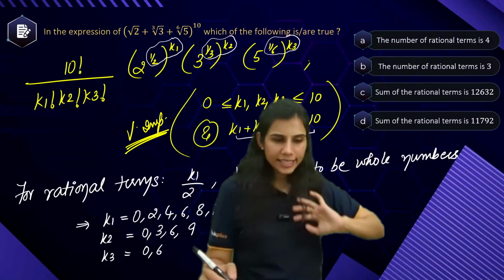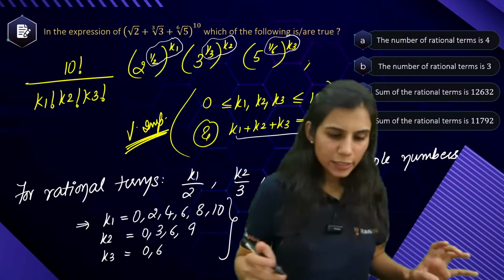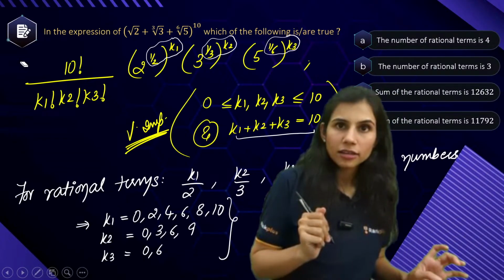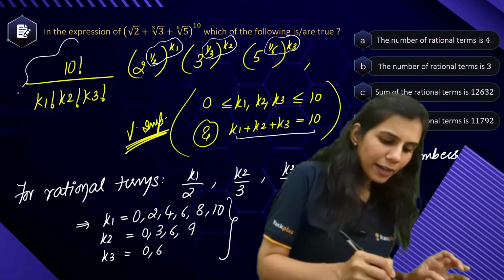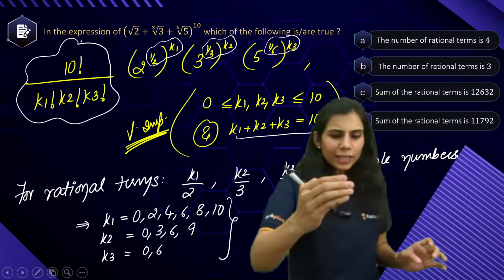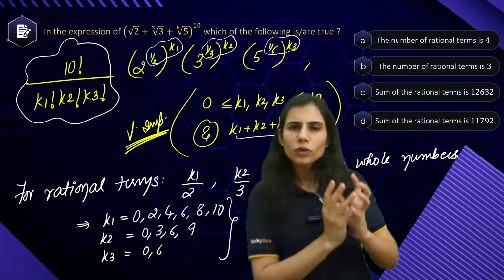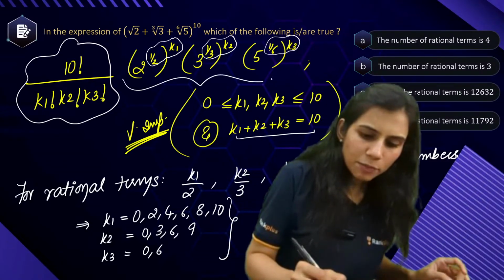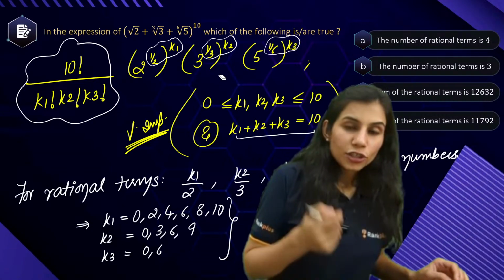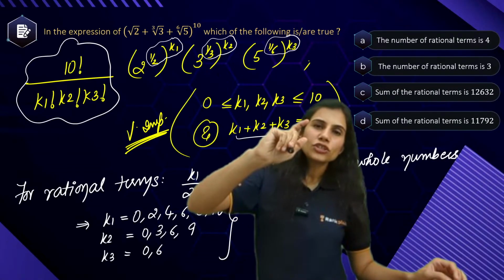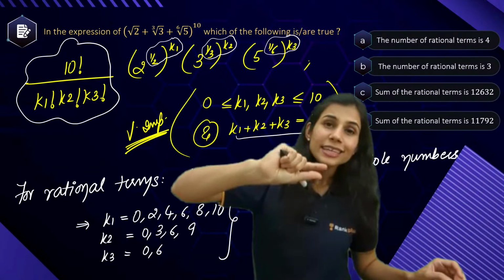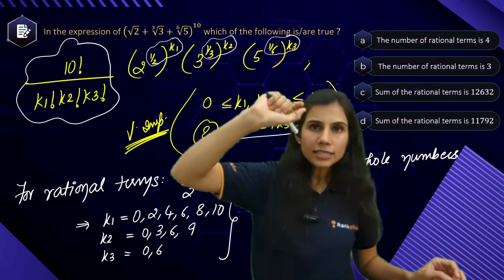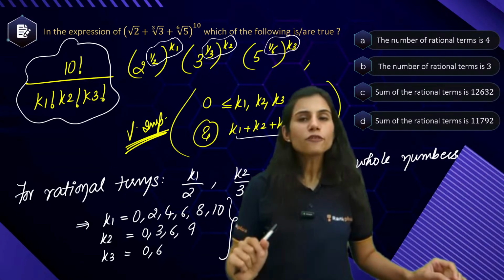Is this clear? What did I say? A general term in your multinomial expansion looks like this. If you want this term to be rational, this part is fine. 10 factorial upon any number will come out as a rational number, not irrational. But what about this part? 2 to the power something will be rational when that something is a whole number. Similarly for 3 to the power something and 5 to the power something. So these powers have to be whole numbers.